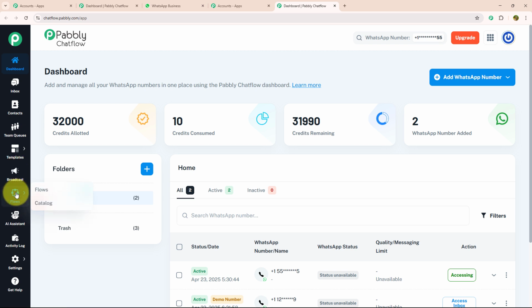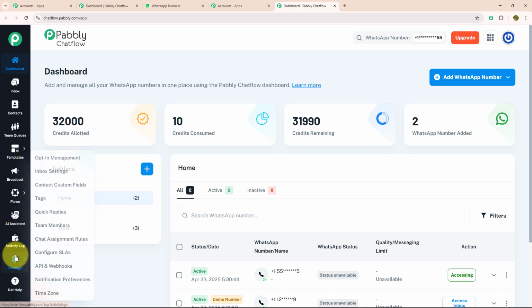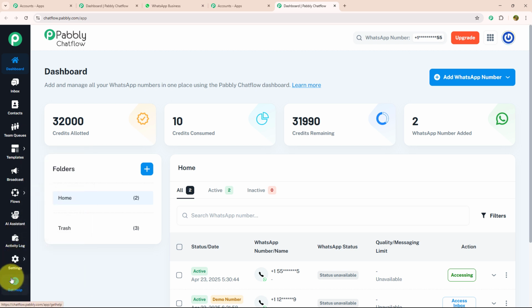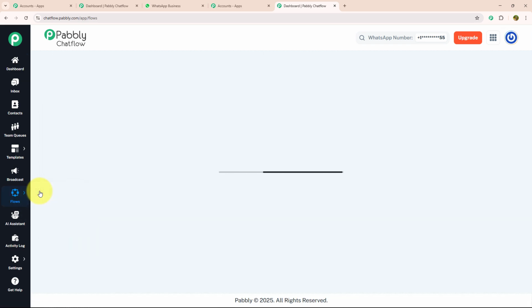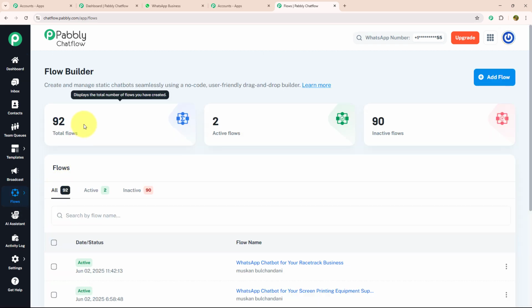After that, we have Flow, which is a powerful tool on Pabbly Chatflow to create chatbots. Below that, we have AI Assistant, Activity Log, Setting, and Get Help. If you want to know each feature individually, we have linked a separate video for that in the description box. As we got to know about each feature, let's get started building the flow. For that, we need to click on the flow option and you will land on the flow builder page. Here you can create and manage your chatbot seamlessly.